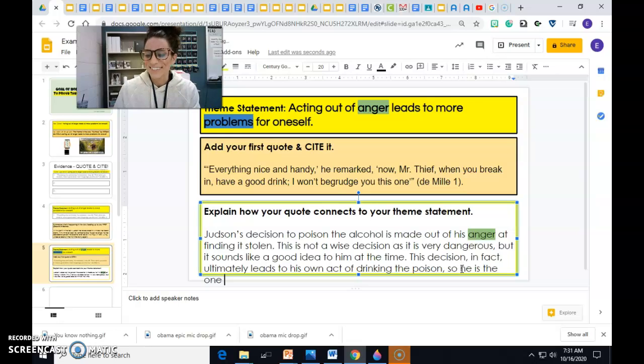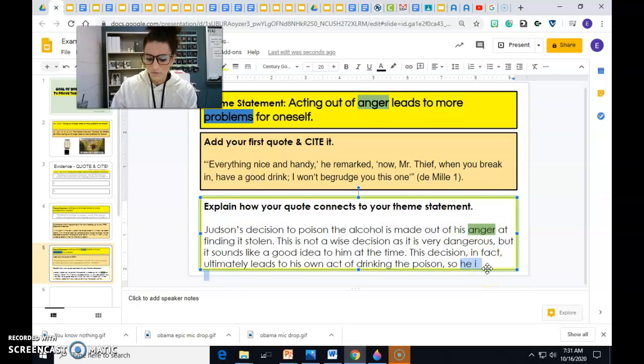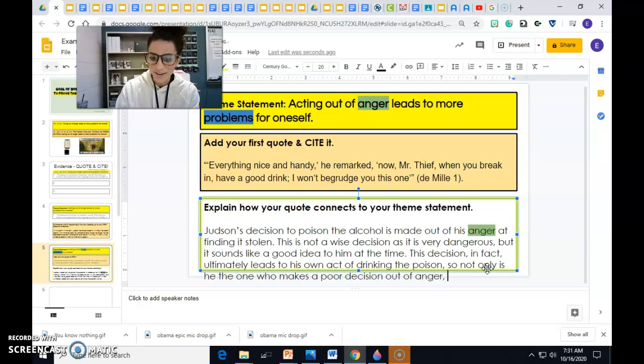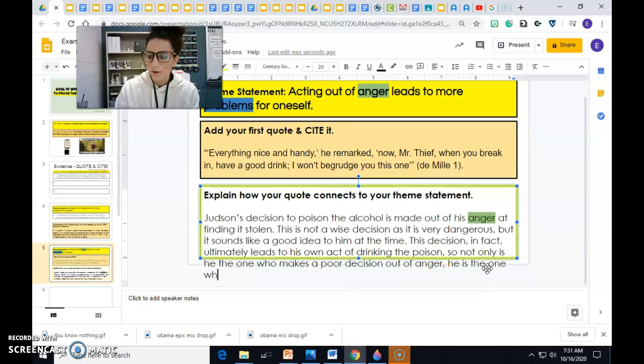So not only is he the one who poisons the alcohol, he's the one who creates this problem for himself. So not only is he the one who makes a poor decision out of anger, going to use that word again, he is the one who suffers the consequences from it as well.